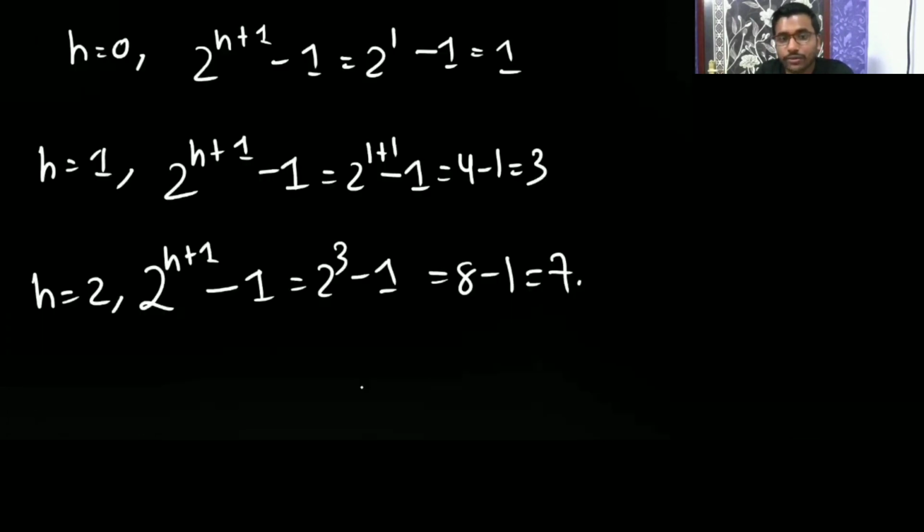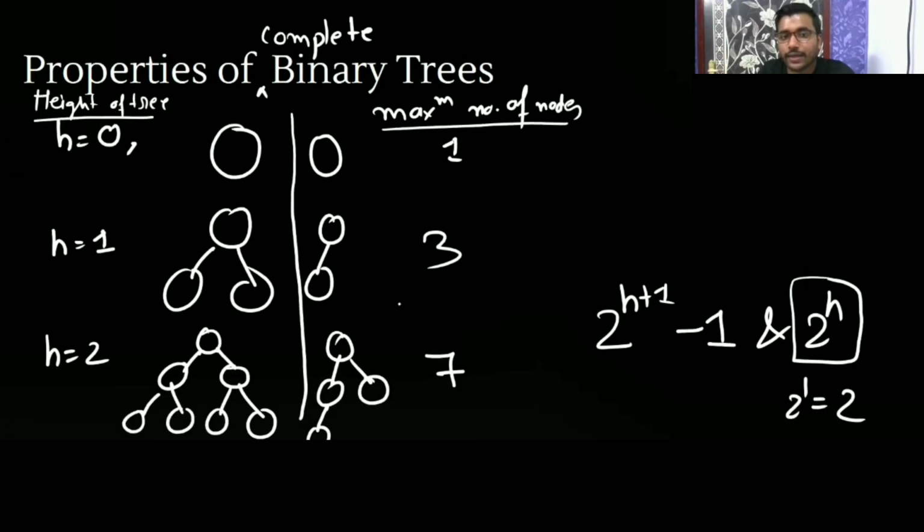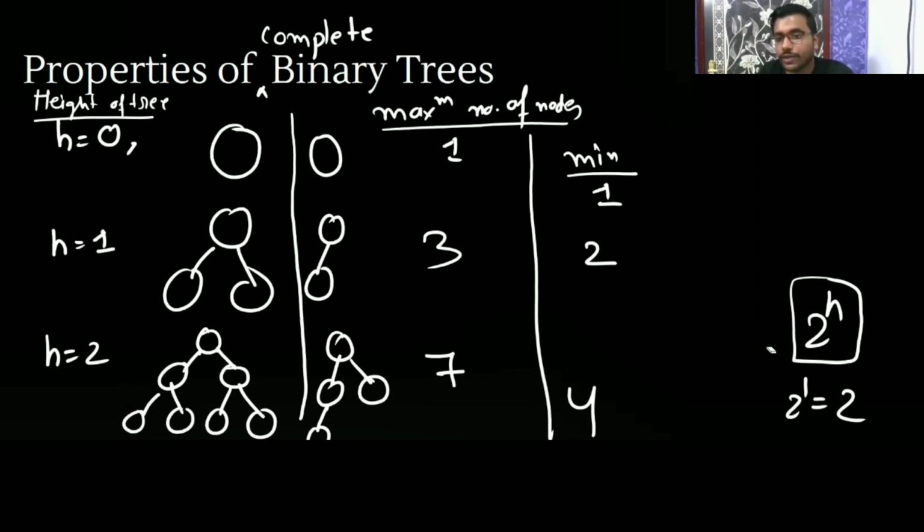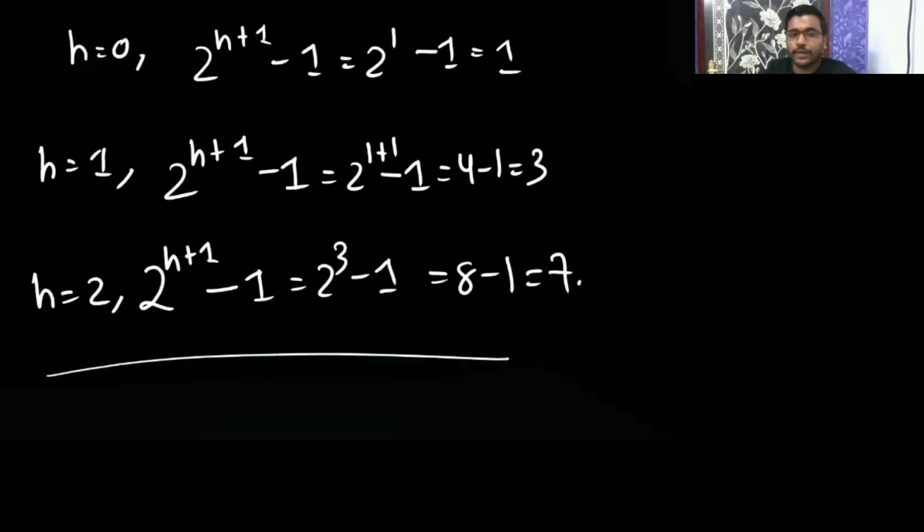So that's why the minimum you require is 4: 1, then 2, then 1, 2, 3, 4. So the minimum you can get using 2 to the power h, and when height is 2, that is 4. Understood? So this way you can get it.